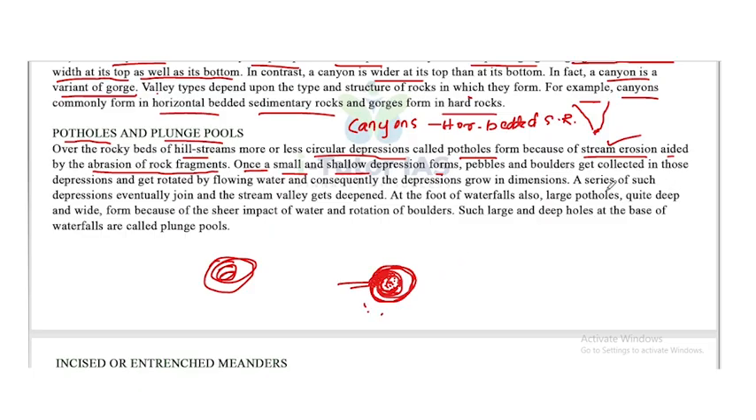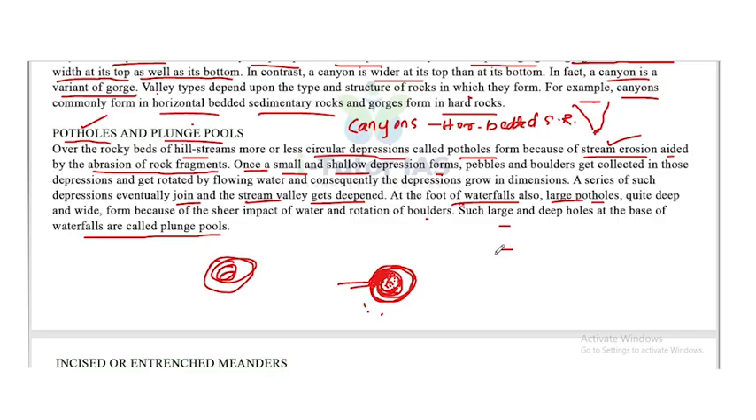Now, a series of such depressions eventually join and the stream valley gets deepened. At the foothills of waterfalls also, large potholes, quite deep and wide, form because of the sheer impact of water and rotation of boulders. Such large and deep holes at the base of waterfalls are called plunge pools. Okay, so we know what potholes are. Now, what are plunge pools?